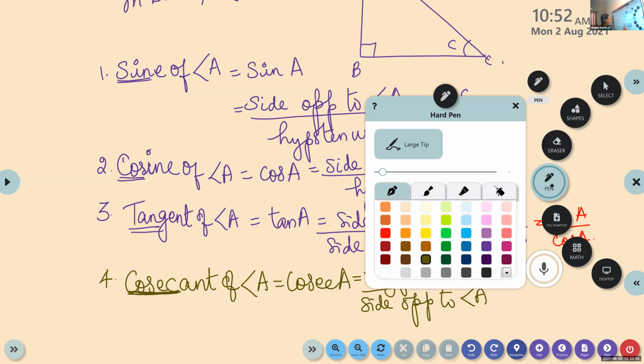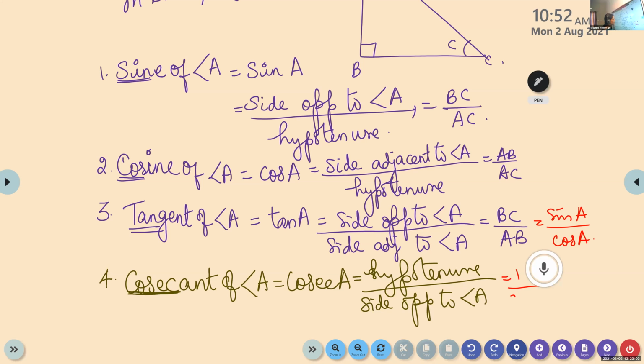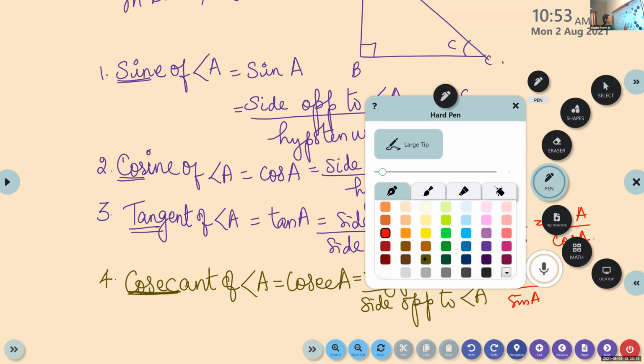It is the reciprocal. So cosec A is 1 by sine A. Cosecant of angle A, we denote it as cosec A, which is hypotenuse by side opposite to angle A.